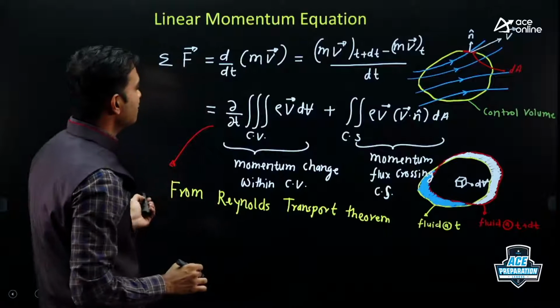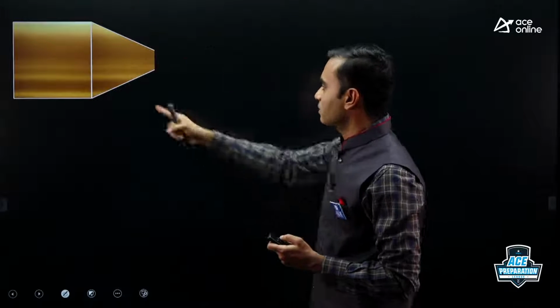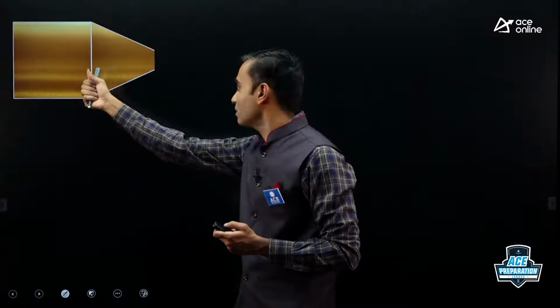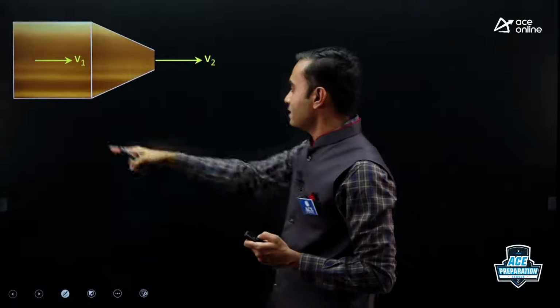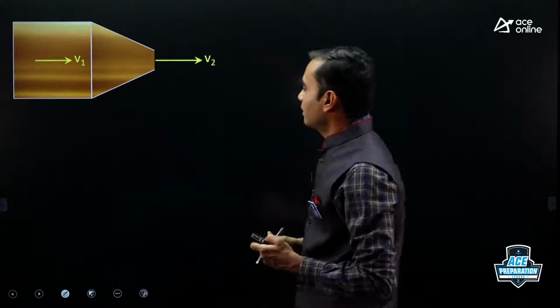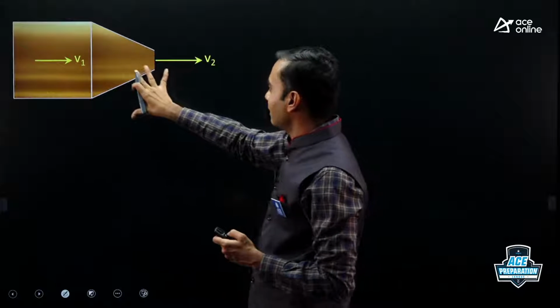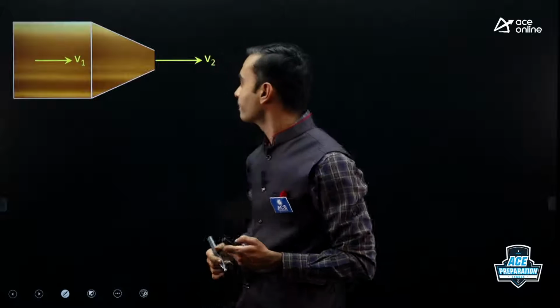Now let us consider a simplified version of this. Imagine this is a nozzle, and water is going out through the nozzle. Let us say the velocity at inlet is V1 and the velocity at exit is V2. Here I want to find the rate of change of momentum for the fluid passing through this control volume.